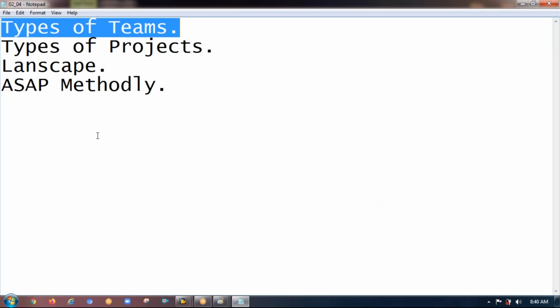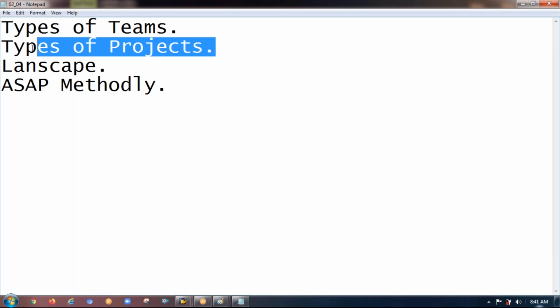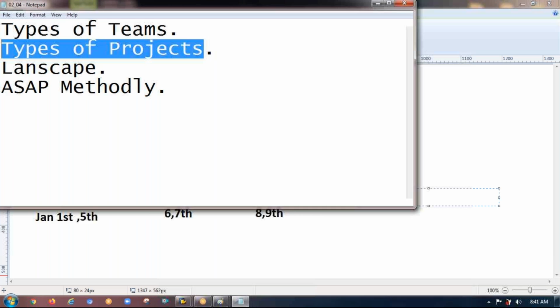Hope even the second point is also clear now. Right? Any questions? No. Right. So now I don't want to go with this topic today. Anyway, we'll park it for Monday and let us start discussing these types of projects.